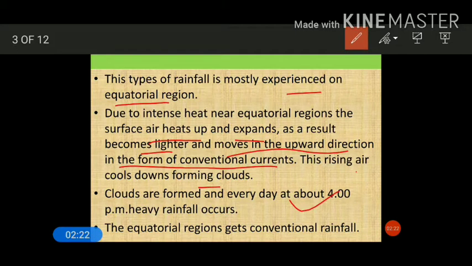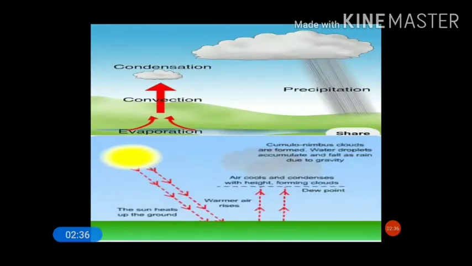So conventional rainfall generally occurs in the equatorial region. Remember this, the equatorial region is the ideal place for conventional rainfall. Here you can see in the diagram how conventional rainfall occurs.